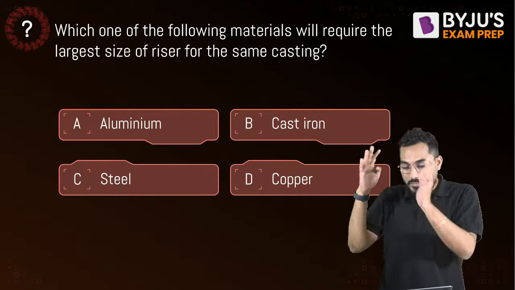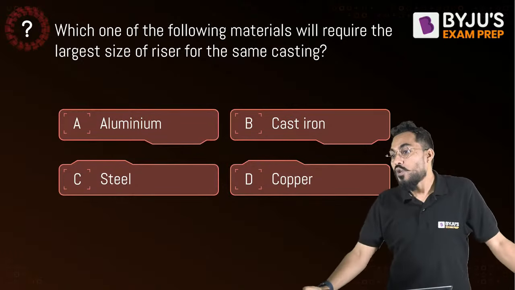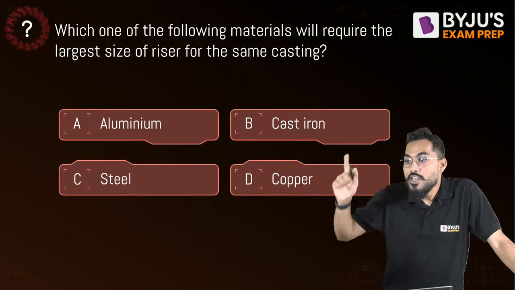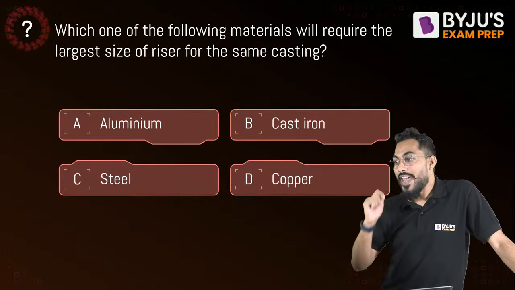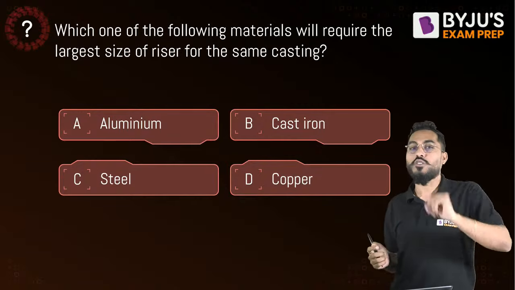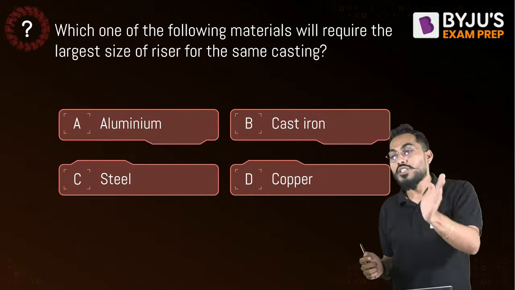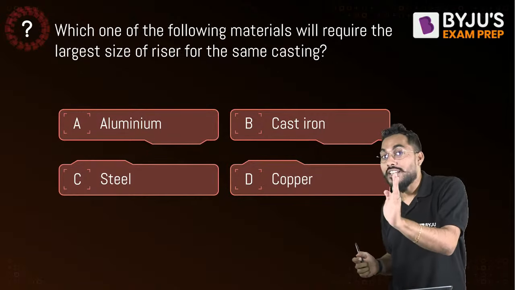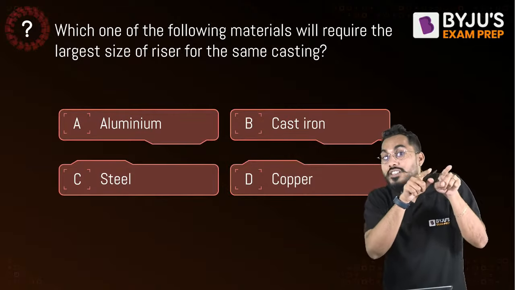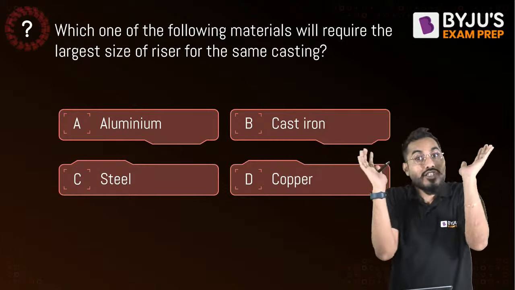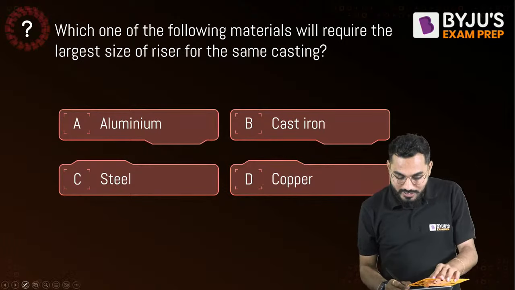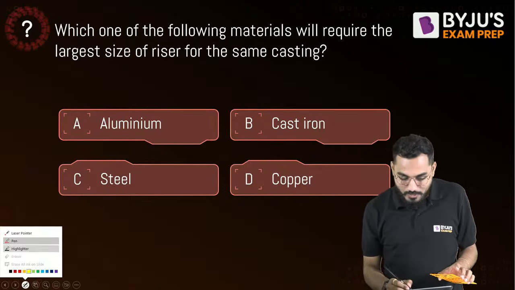So aluminium, cast steel, steel and copper. What will be your answer? Whether A, B, C or D, which one requires the maximum size of riser? It's very simple. Just now you told me that aluminium shrinks by the maximum percentage in the case of liquid. So liquid shrinkage is maximum in aluminium. Therefore a riser has to be provided there, and a large size riser will be required. So I'll say that's A. Very correct. Aluminium.